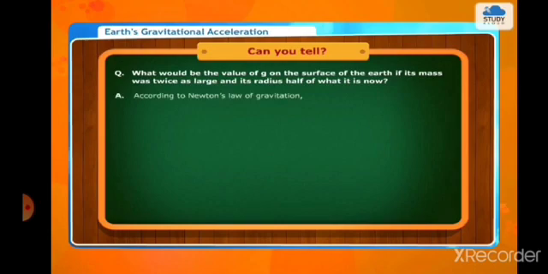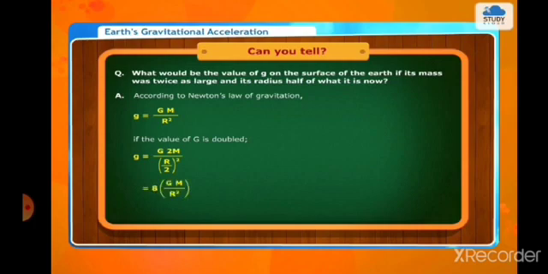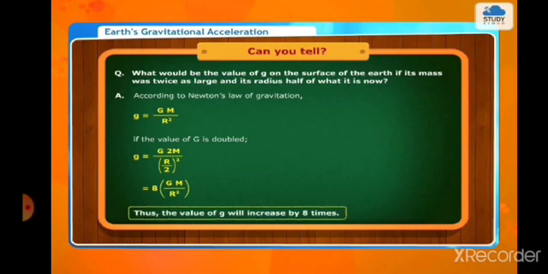According to Newton's law of gravitation, g is equal to capital G M upon R square. If the mass is doubled and the radius halved, we get g into 2M upon R upon 2 bracket square is equal to 8 into GM upon R square. Thus the value of g will increase by 8 times.